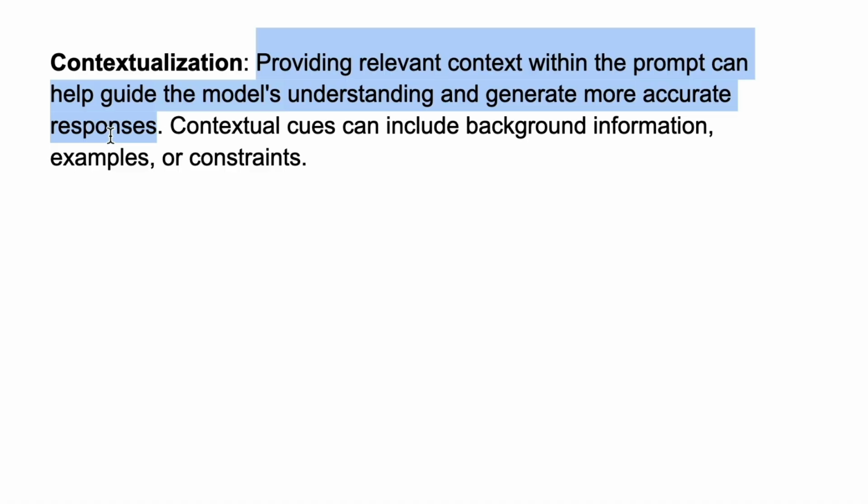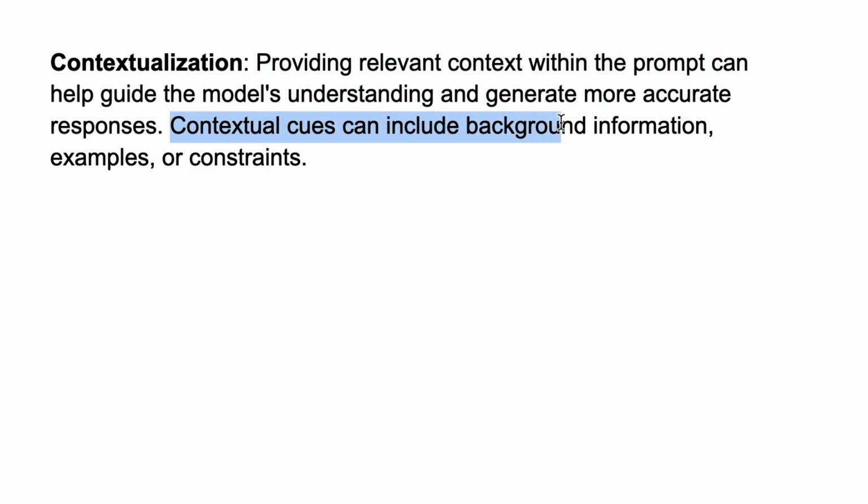This is no different than if you were telling somebody a story. I went to the store. Where were you? What time was it? What did you want to get? Food, clothing. You need context. Contextual cues can include background information, examples, or constraints. This is kind of the fancy definition.